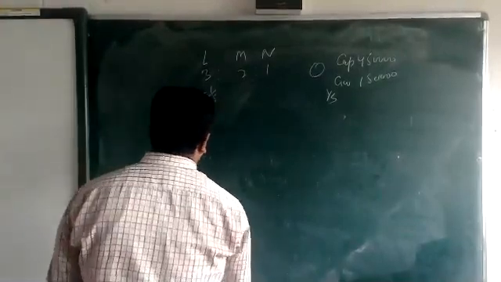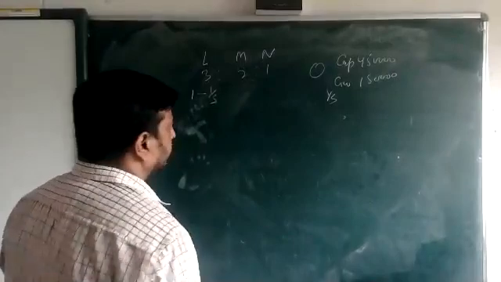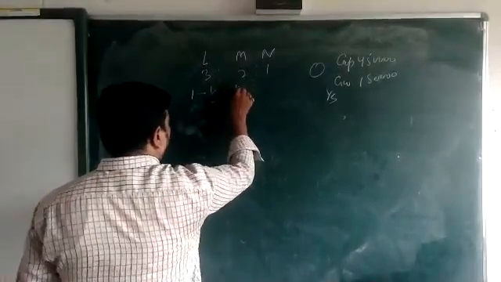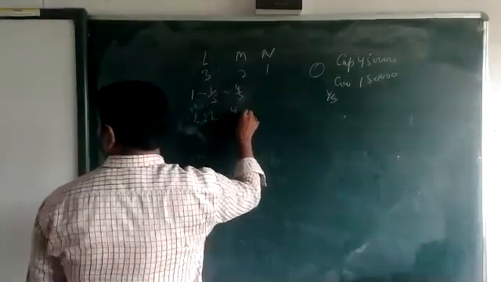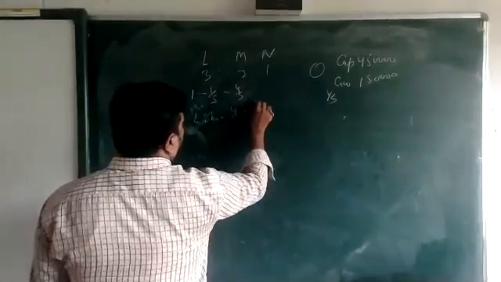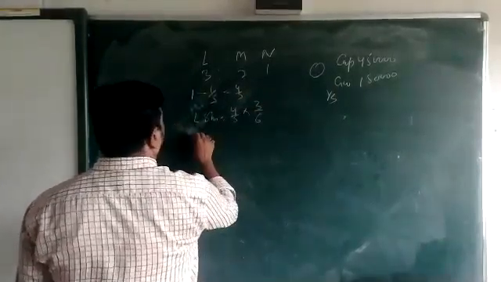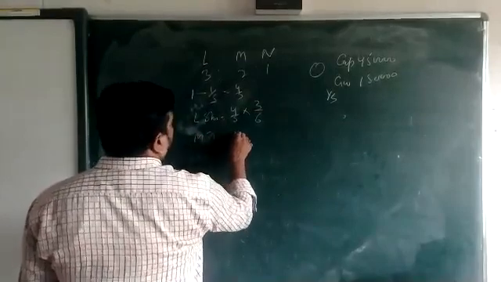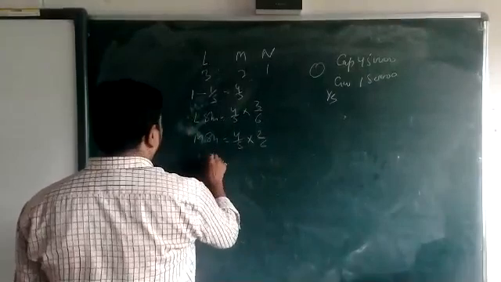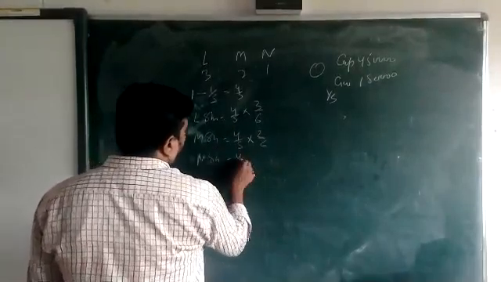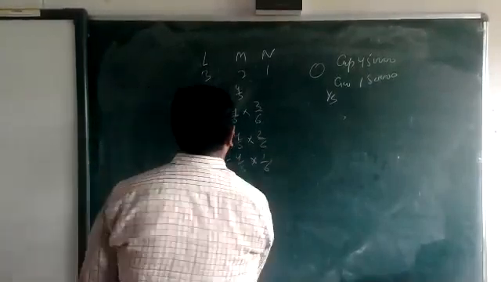First, we calculate the new profit sharing ratio: 1 minus 1/5 is 4/5, and the shares are 4/5 into 3/6, 4/5 into 2/6, and 4/5 into 1/6.